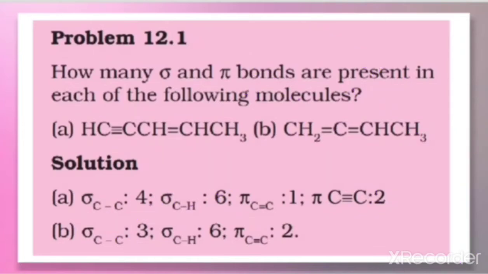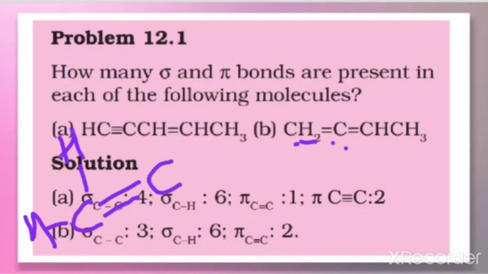In the next problem, this also we can expand. So how do we expand this one? Here single carbon, so I am writing this carbon here, C, and 2 hydrogens are there with this, so better I will write the 2 hydrogens, 1 hydrogen here and 1 hydrogen here. Next double bond is there, and next is the carbon, so make the double bond. Next is the carbon, and you can see here with this carbon there is no hydrogen, so I'm not writing any hydrogen here. Next is double bond, so write the double bond.